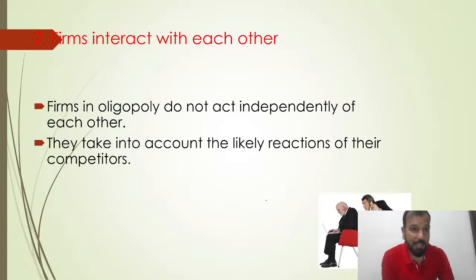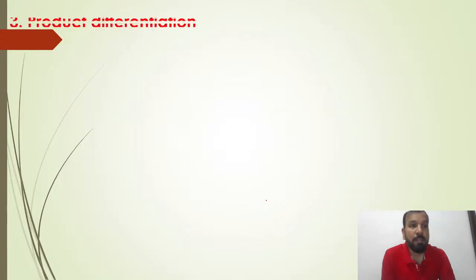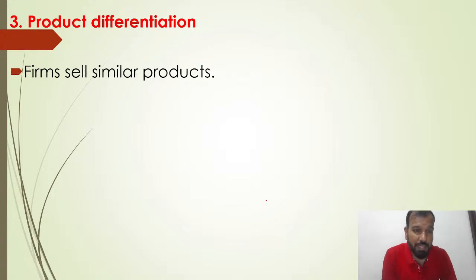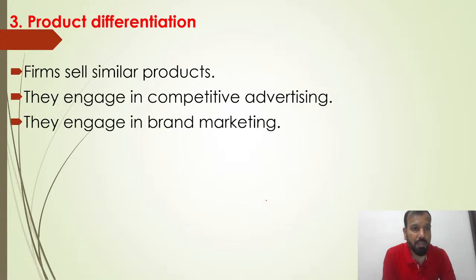The assumptions of oligopoly: there are very few large firms. Firms interact with each other. Firms in oligopoly don't act independently of each other. They are interacting with all those people who are running the oligopoly market. Product differentiation: firms sell almost similar products. They engage in competitive advertising. They engage in brand marketing.